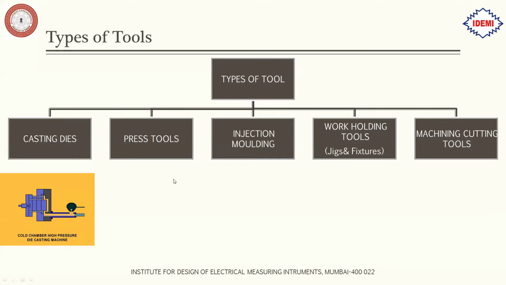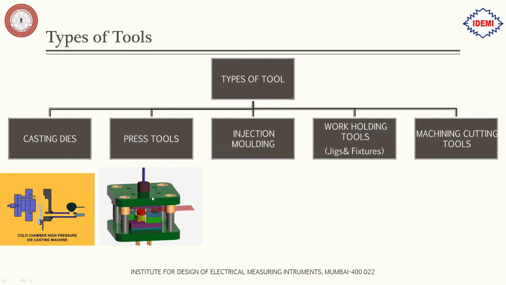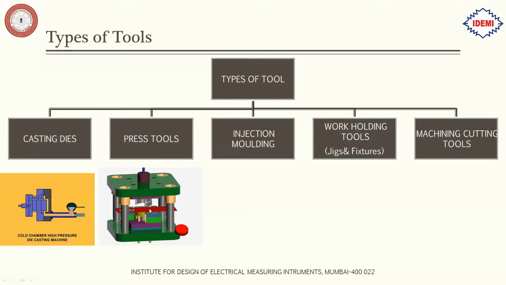Next, we have the press tool, which we are going to see today. This is the main topic of this webinar. So what is a press tool? A press tool is a tool in which we feed sheet metal, and different operations are performed on that sheet metal to get a final product.